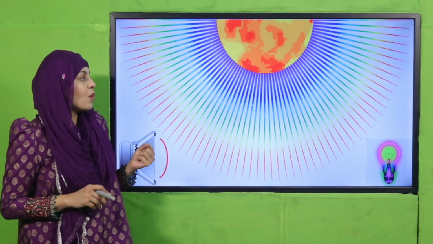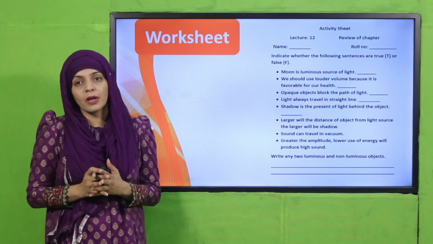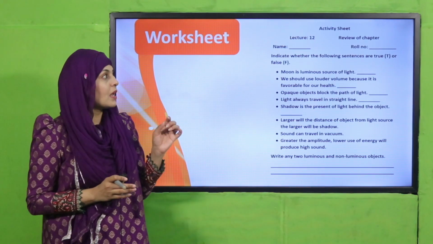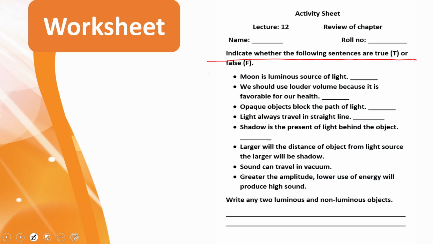So my dear students, now is the time for practice. For practice, you can download this worksheet from the description box below this video, or you can get it in print form by your teacher. So my dear students, write down your name and the roll number and then indicate whether the following sentence is true or false. So आपको true or false इसका बताना है.